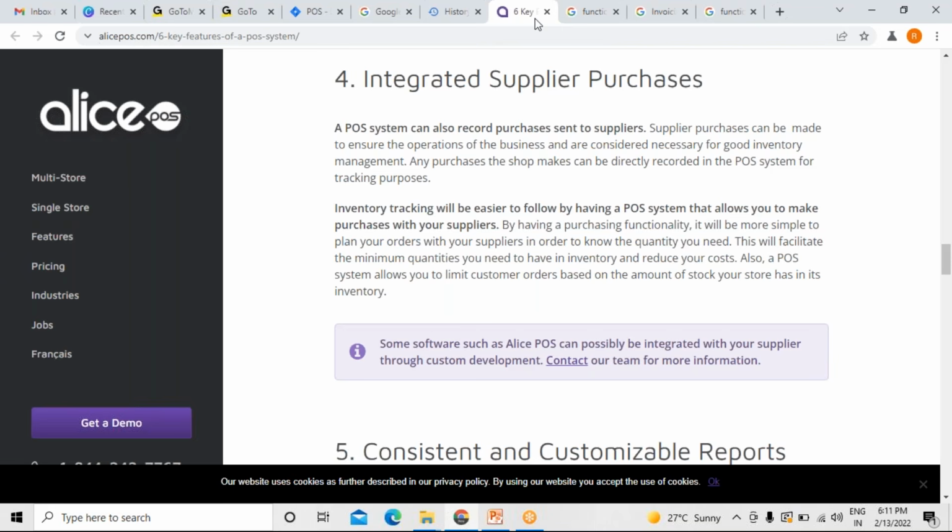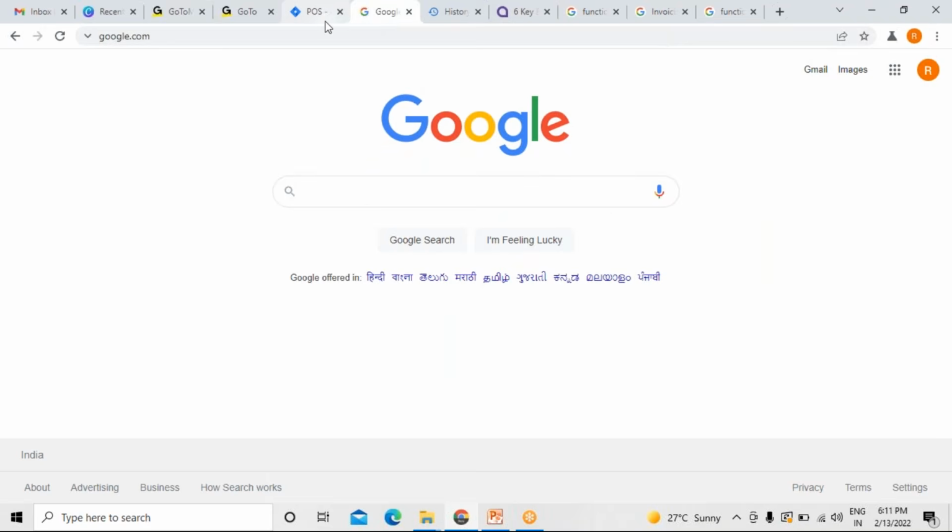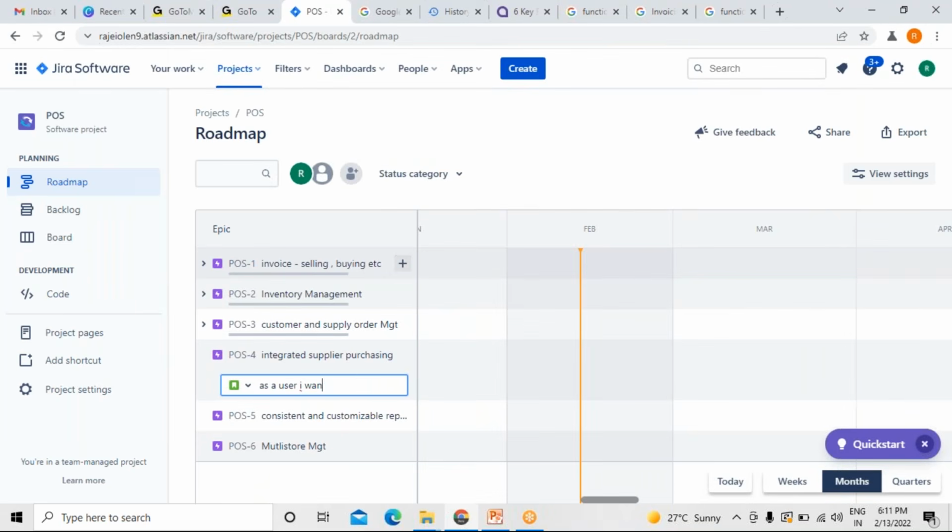Okay, so as a user, I want to see the list of purchase orders which were sent to the supplier, so that I can see to whom it was sent, right?